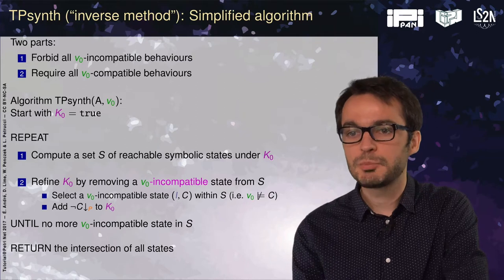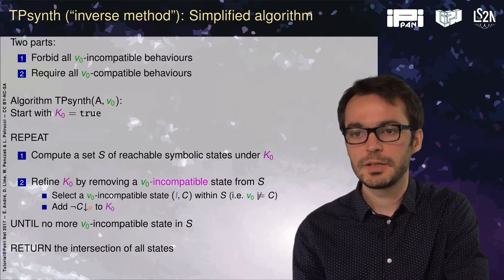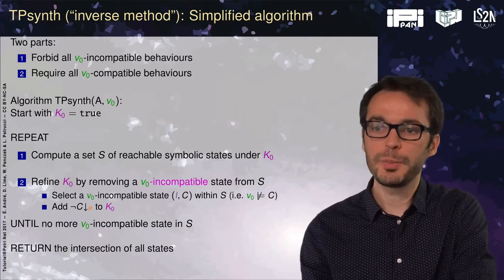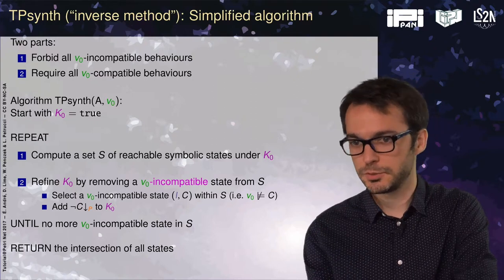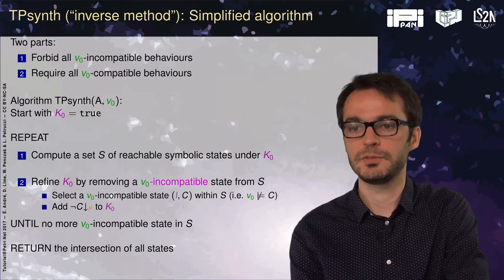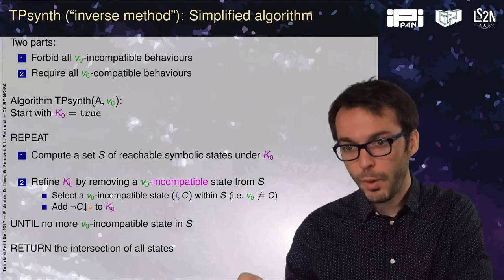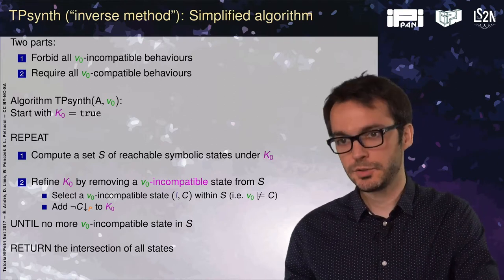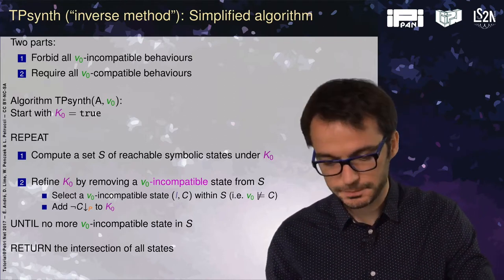How does the trace preservation synthesis work? There are 2 parts. We first forbid the incompatible behaviors, those that are not in the reference valuation, and then we require that all those behaviors actually happen. So basically there are no deadlocks.